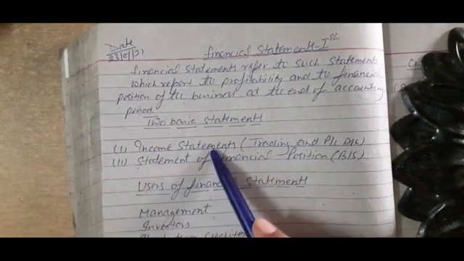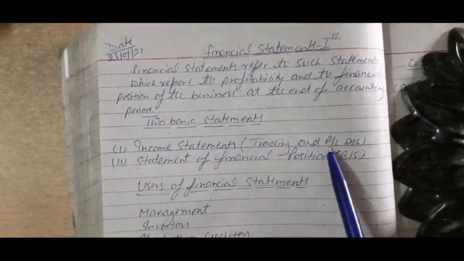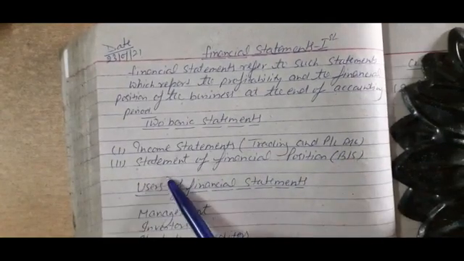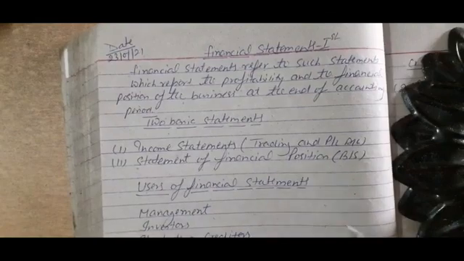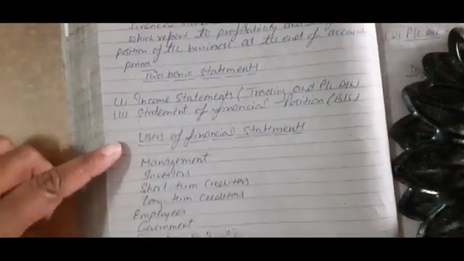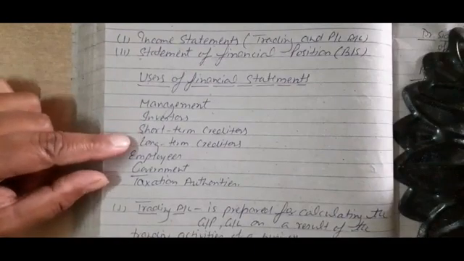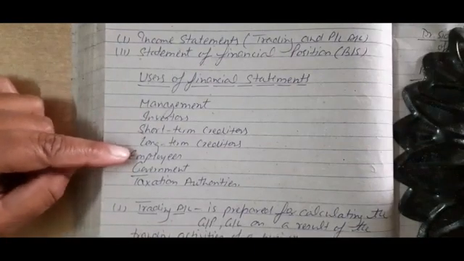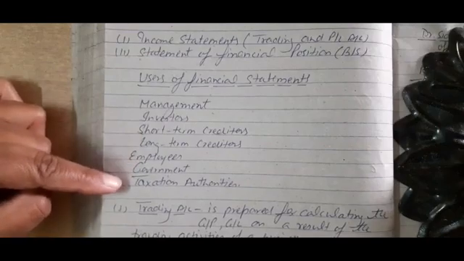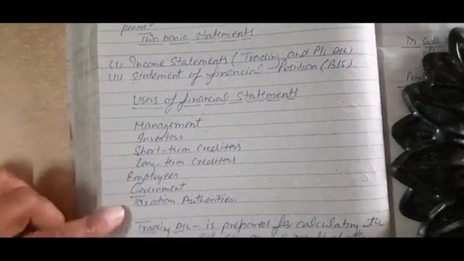It has prepared two types of statement. First, the income statement, also called trading and profit and loss account. Second, the statement of financial position, that is the balance sheet. The users of financial statements are management, investors, short-term creditors, long-term creditors, employees, government and taxation authority.